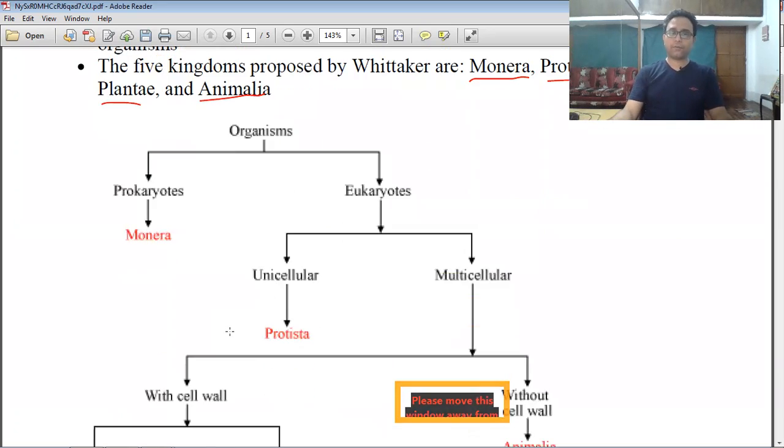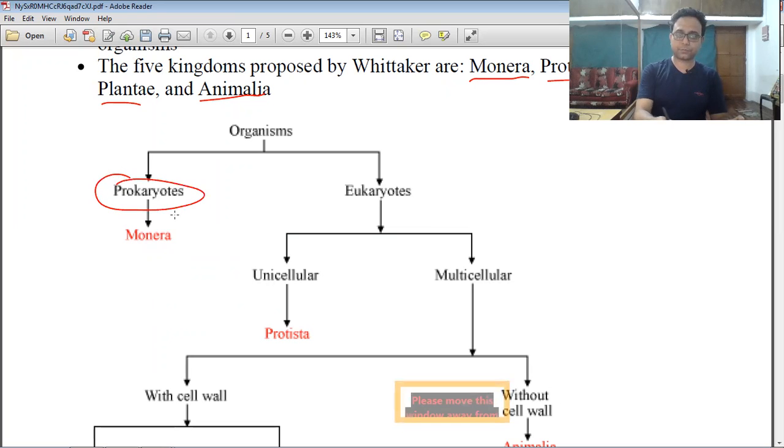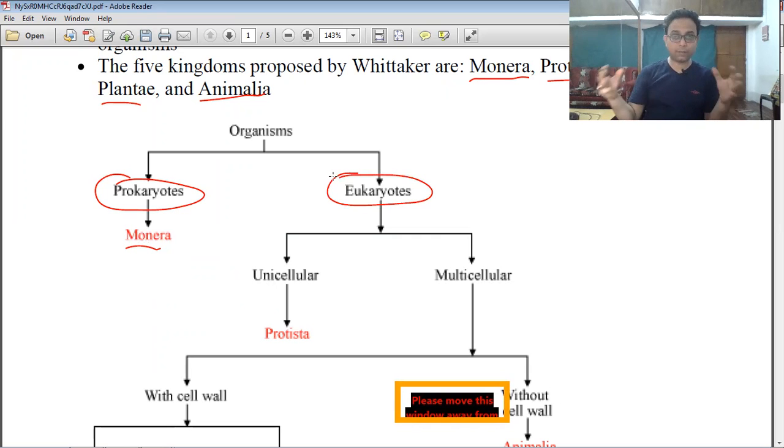First, the organisms are classified into two groups according to their cellular structure. If their nucleus is not developed, then they are called prokaryotes. Monera is the most common example, like the bacteria, which fall in that group where the nucleus is not developed. But eukaryotes, like human beings, have cells with a well developed nucleus.